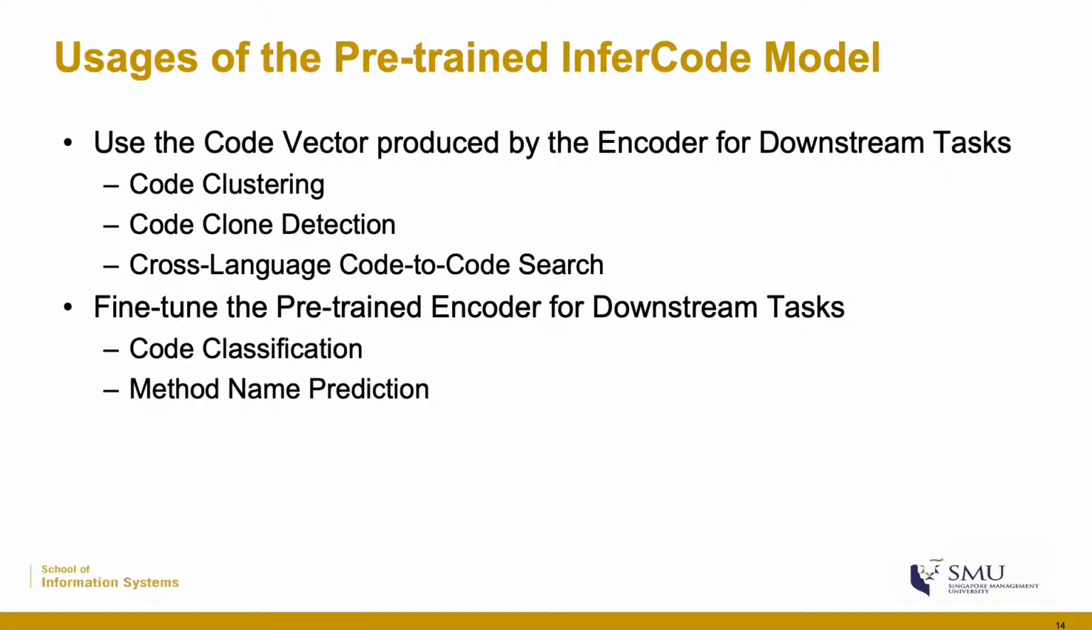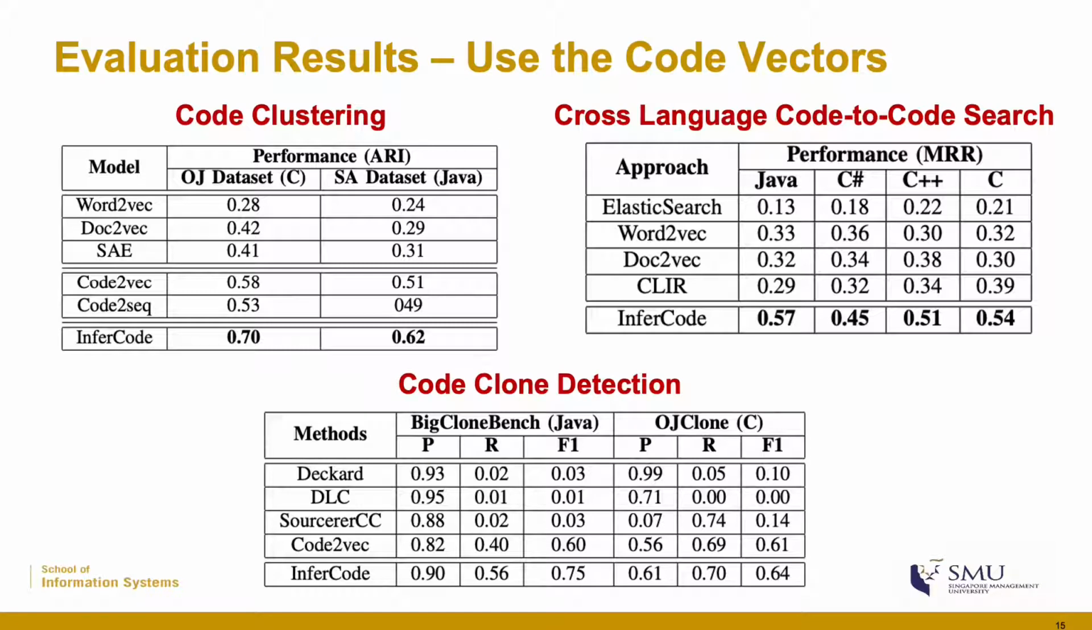The first way is to use the code vector produced by the encoder for downstream tasks, which are code clustering, code clone detection, and code-to-code search for cross-language. The second way is to fine-tune the pre-trained encoder for downstream tasks, so we choose code classification and method name prediction in the second way. Due to the limitation of time, I will just show the evaluation results directly. More details can be checked directly in our paper.